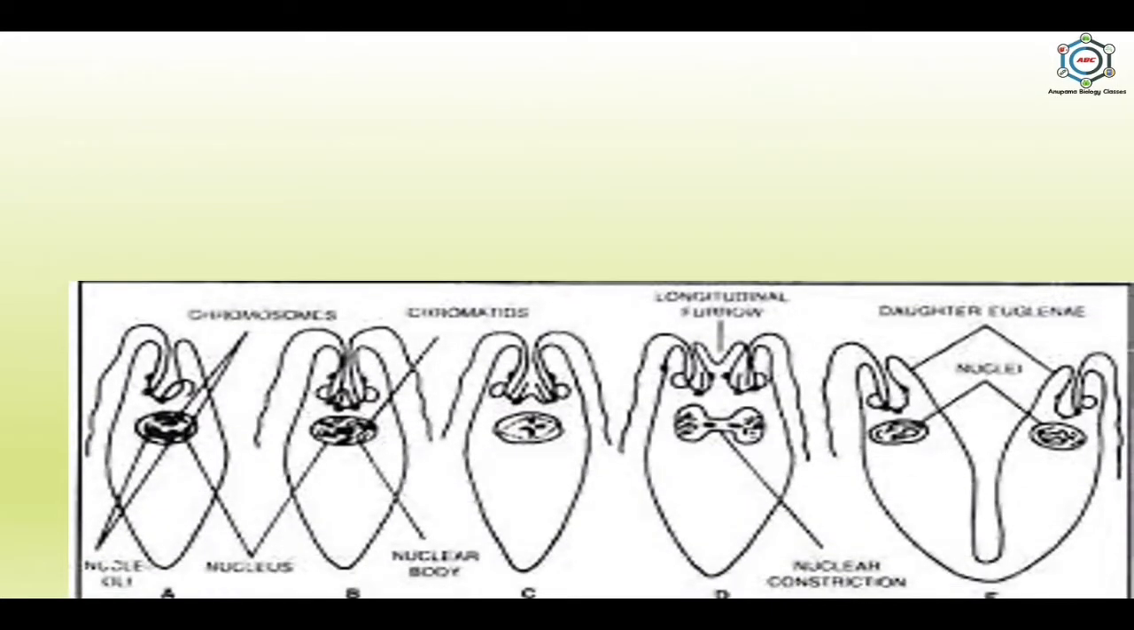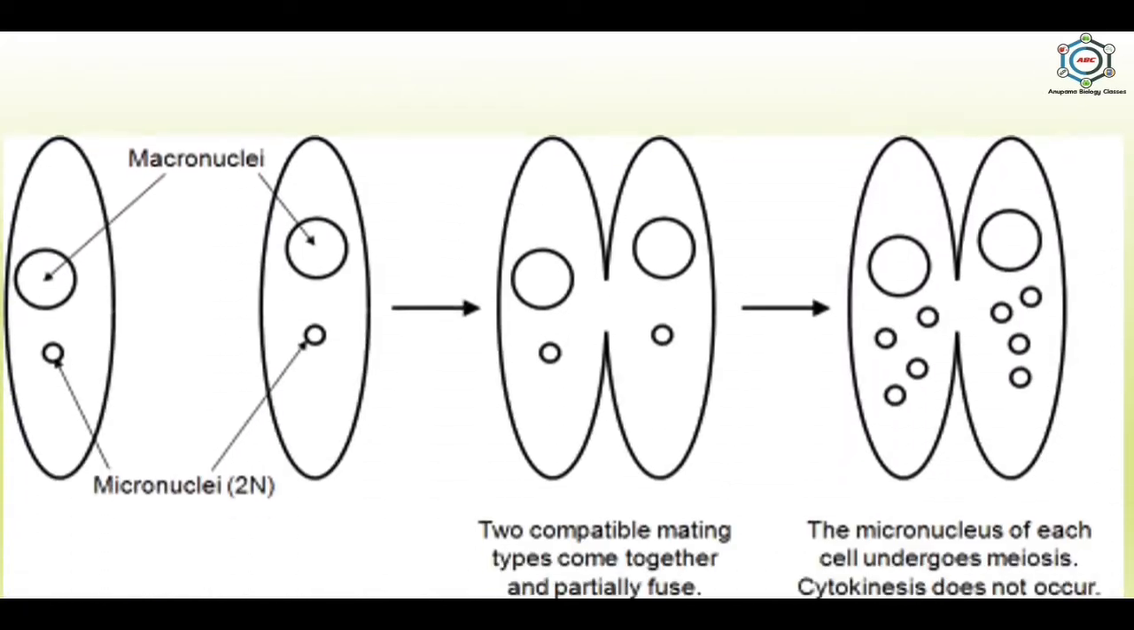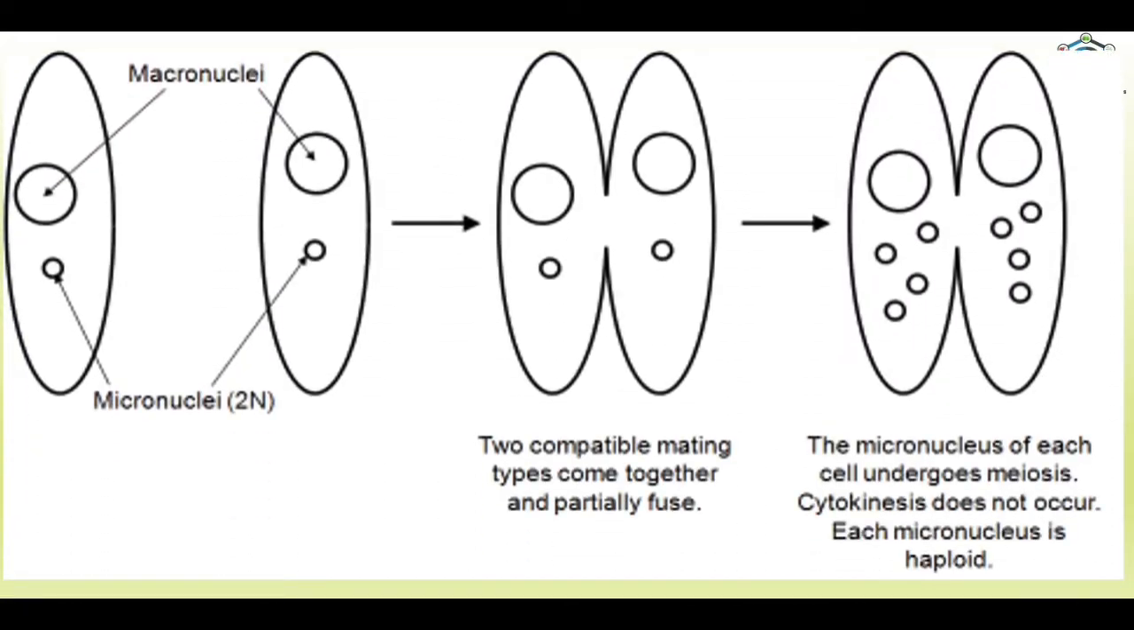Next, in Euglena, longitudinal binary fission occurs, and here the cytoplasm splits in length, forming two similar daughter individuals. Now, in ciliates like Paramecium, transverse binary fission occurs, and here the cytoplasm divides transversely between the two sets of nuclei, forming two dissimilar daughter individuals.